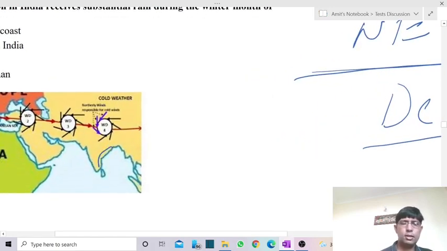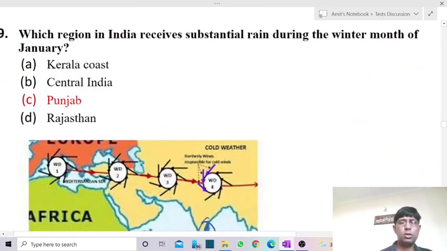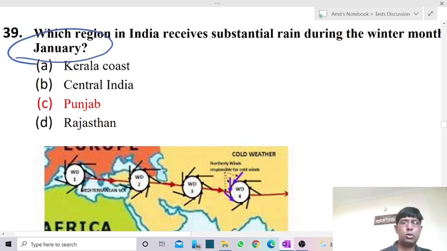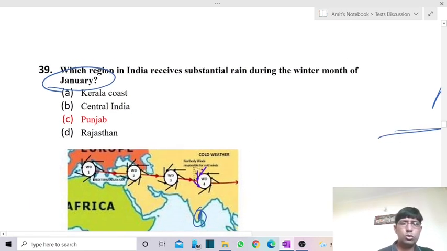rainfall in the Coromandel coast over this part. Okay, right? But we are talking about what is happening in the month of January. So Kerala's coast, we are not receiving substantial rainfall, though we receive some rainfall because of the presence of Western Ghats over there and near to the coastal area. So Kerala is not the right answer.